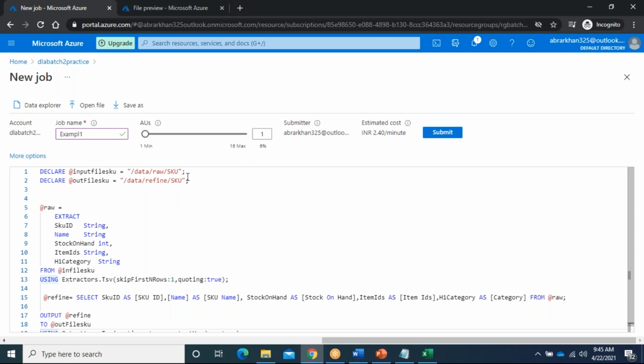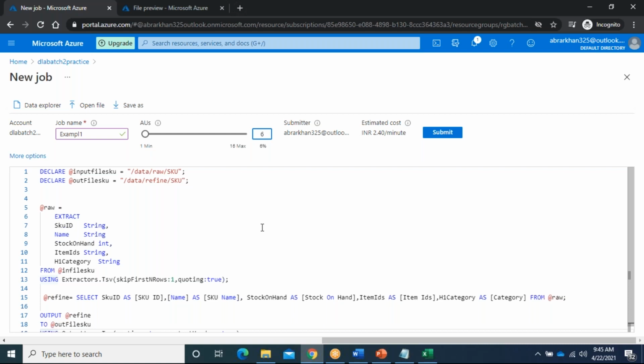Then another option, based on job performance, is that here we have the chance to change the AUs. For general practice purposes, we don't change any AUs. If you make it 6 AUs, they will charge based on the AUs. What do you mean by AUs? Internally they allocate memory.